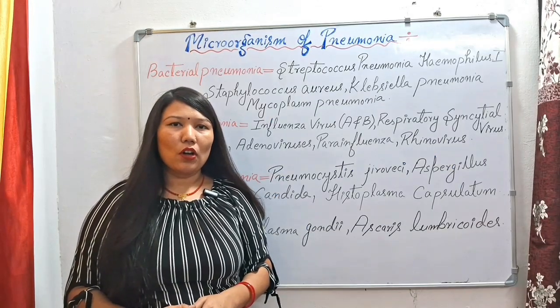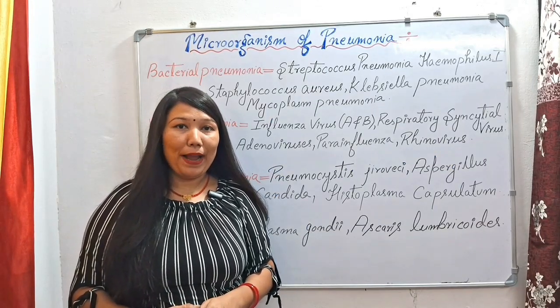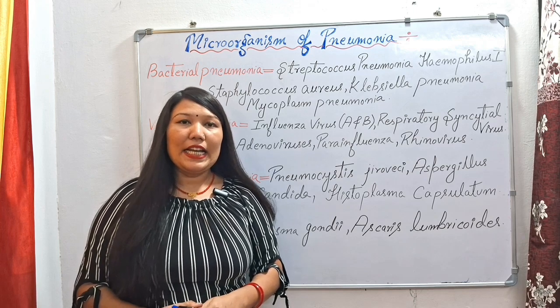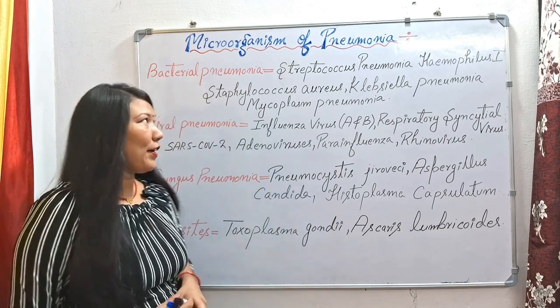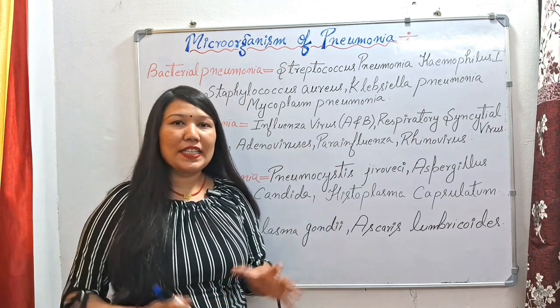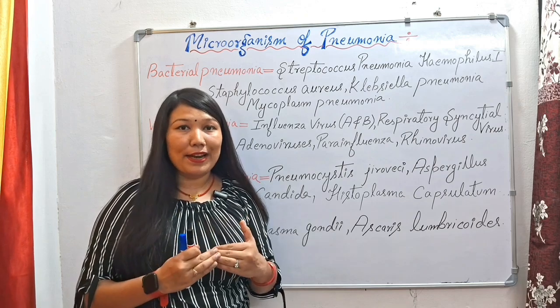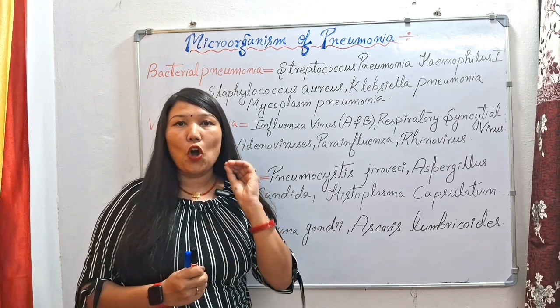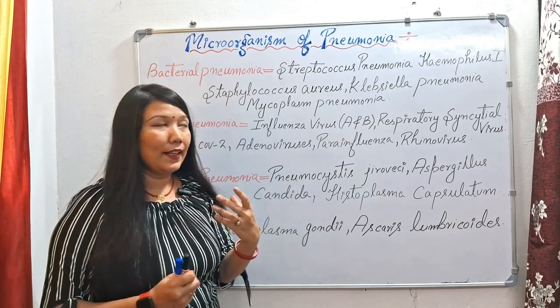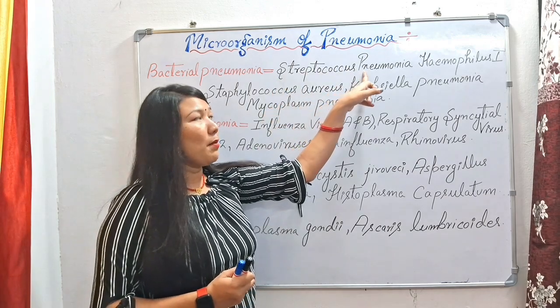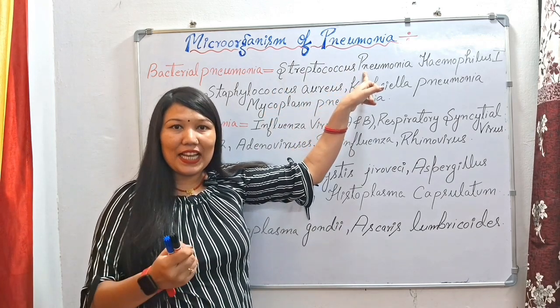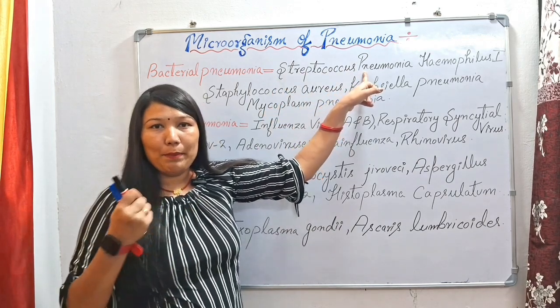Next we have microorganisms of pneumonia. What are the microorganisms or pathogens that cause pneumonia in the patient? First we have bacterial pneumonia. 56 to 58% of cases are seen with bacterial pneumonia, and the most common bacterium causing pneumonia is Streptococcus pneumoniae. It is the most common bacterium causing pneumonia in patients.